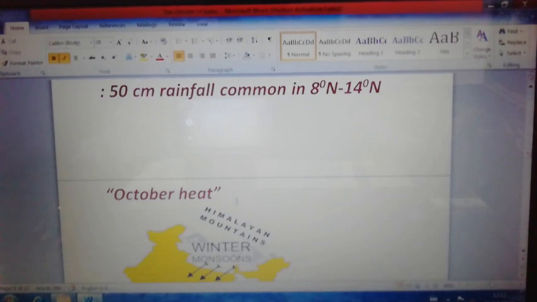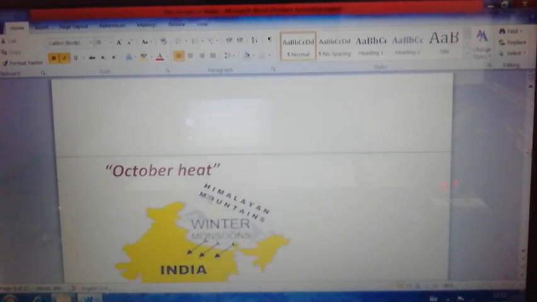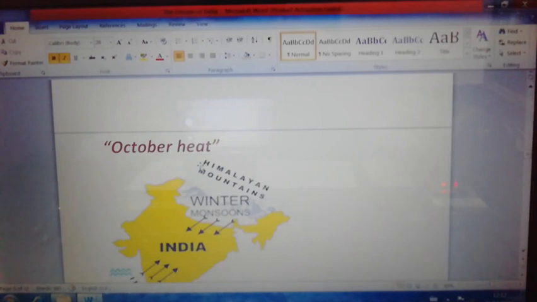A clear cloudless sky, high temperature and high humidity cause this sultry, oppressive weather. This is called the October heat. That is another feature of this period, especially in the months of October and November.